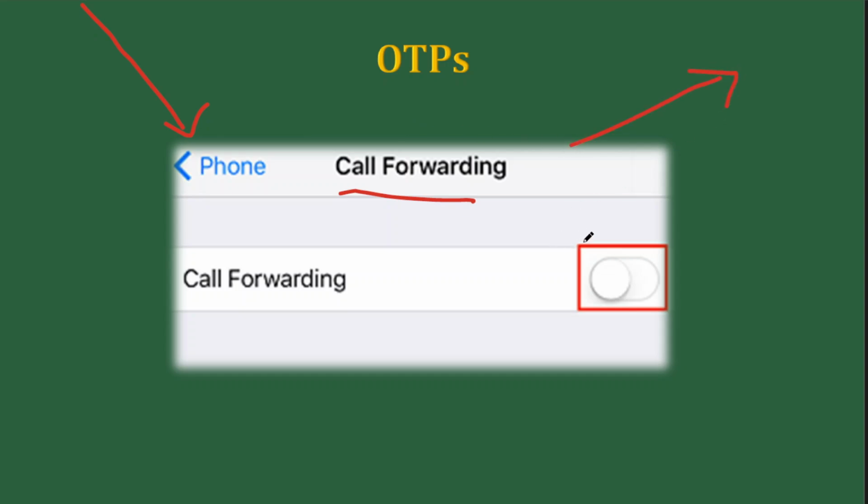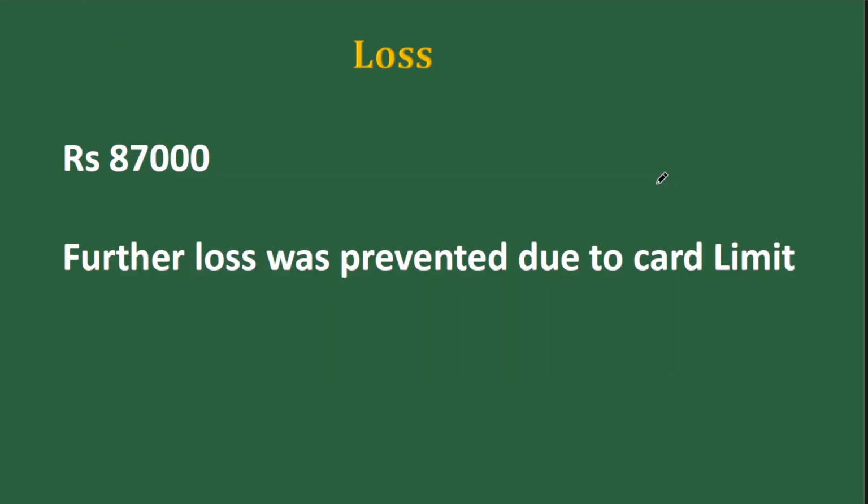This option is there in your phone even now. You can do it for yourself. But once the mirroring feature was activated, they did it for themselves. So what will happen? Some OTPs will come through phone calls. So these OTPs will go to them. And what they did was to get money out of her bank account.